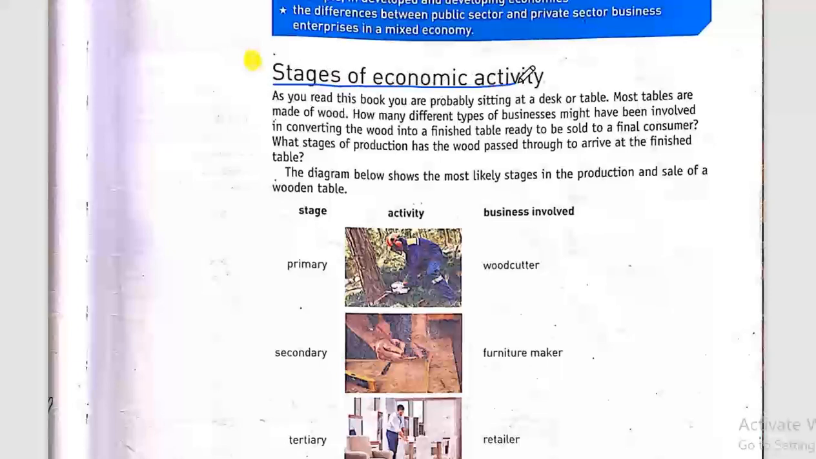So stages of economic activity. So here we have the stages in the production and sale. Over here we have the stages, and in other words we have the sectors. We can call them stages, we can call them sectors as well. So the first stage is the primary, the second one is the secondary, and the third stage or the third sector that businesses work in is the tertiary.